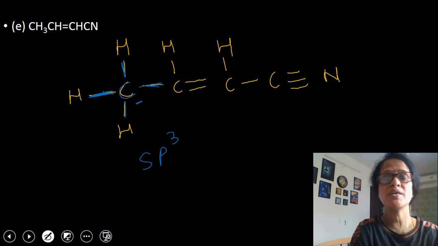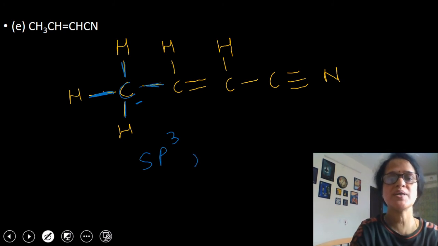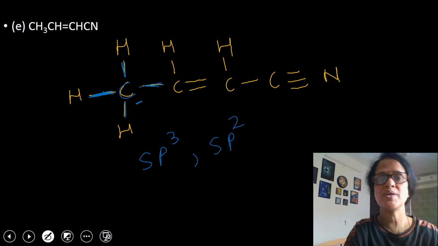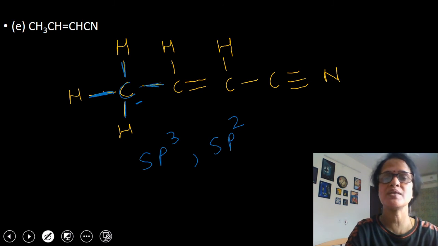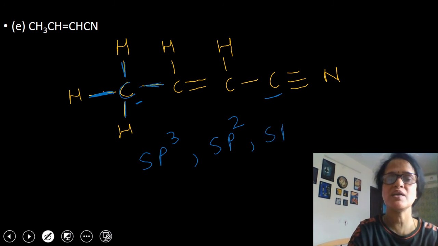Then the second carbon atom is attached to 3 other atoms: one side this carbon, one side hydrogen, and this side carbon. So second carbon atom, as it is attached to 3 other atoms, the state of hybridization will be sp2. Look at the third carbon atom. It is again attached to 3 other atoms: one side hydrogen, one side carbon, one side this carbon. So state of hybridization again will be sp2.